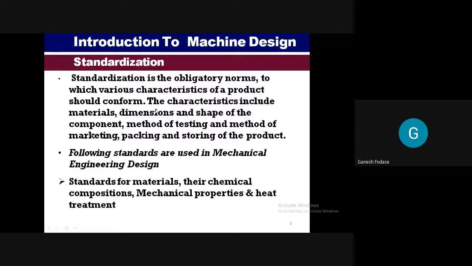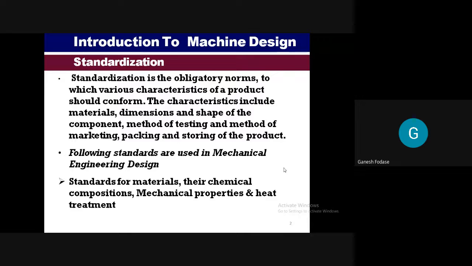We are going to refer to some standards. That means it is not only related to norms, but we are going to include some materials. We are also going to select some standard materials, dimensions, shapes, then some components, different types of standards. There are some standard methods for testing. There are methods for marketing also. Then packing and storing. So from start to end, we are going to follow standardization during the product design.